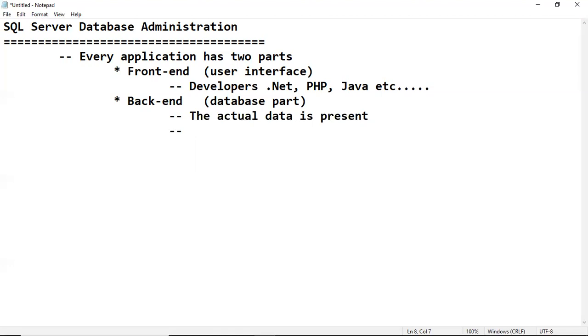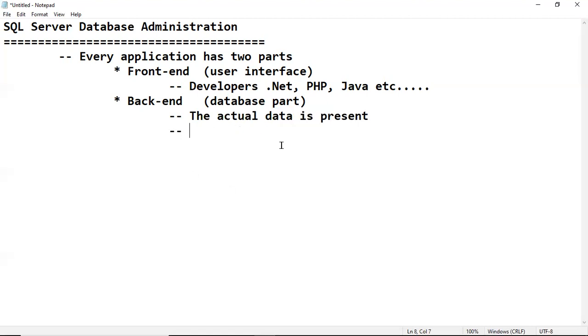Suppose I have transferred some money from one account to another account. That complete information, plus changes: who has done this transaction, at what time, from which laptop, from which IP address, that complete detail, plus what transaction I have done, let's say an amount transfer. The information plus changes are stored in the backend part permanently. So again, remember, this backend part is where the actual data is present.